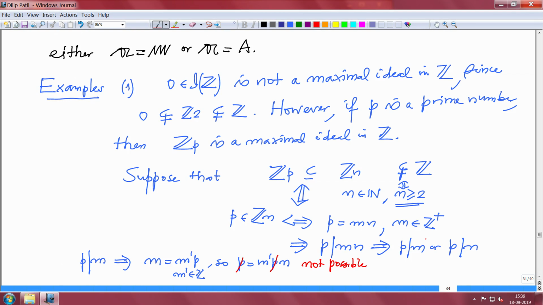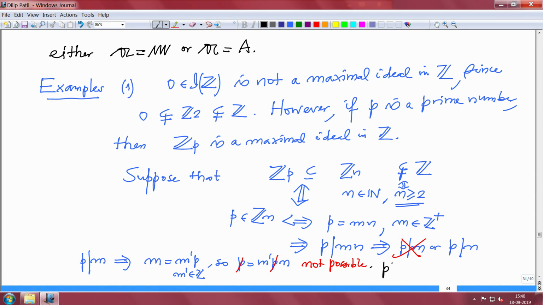So this is not possible. What about this? If P divides n, again do the same. So if P divides n, then n is a multiple of P. So this is not possible. So P divides n.